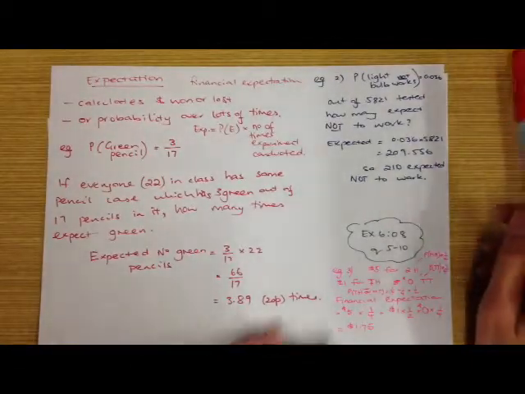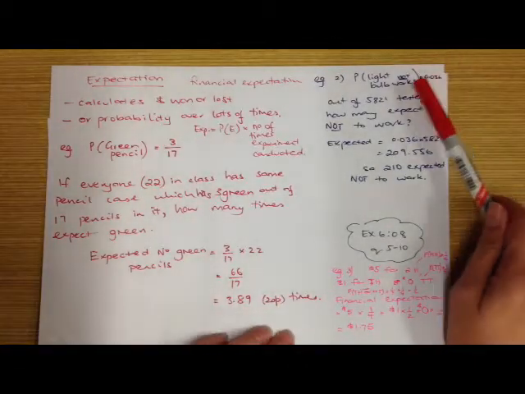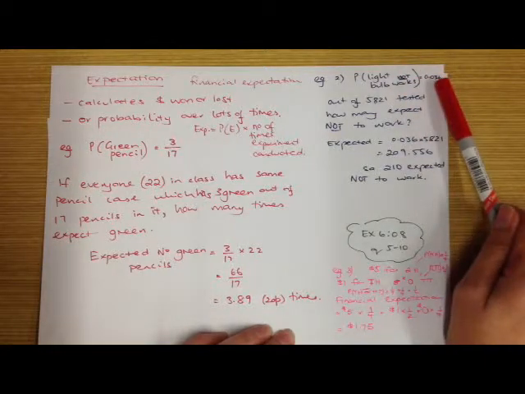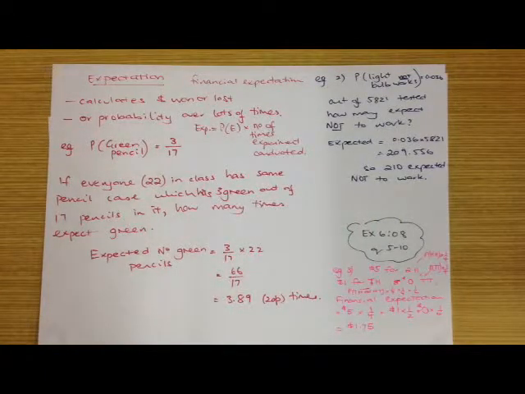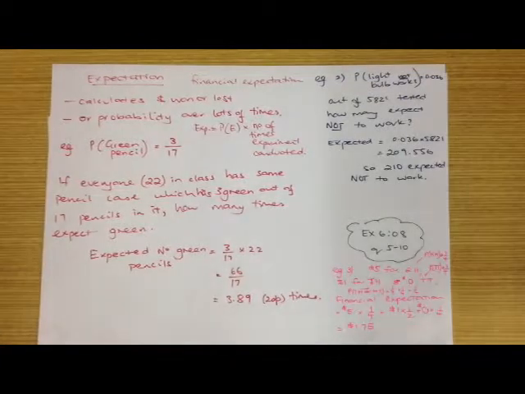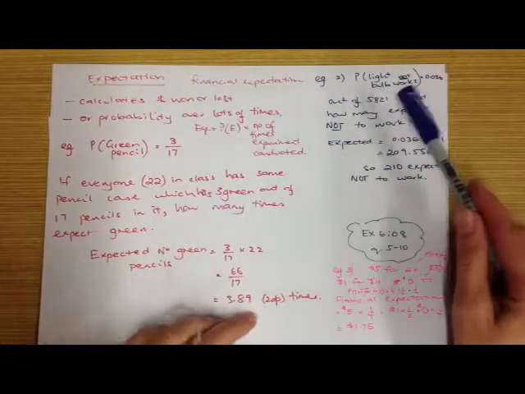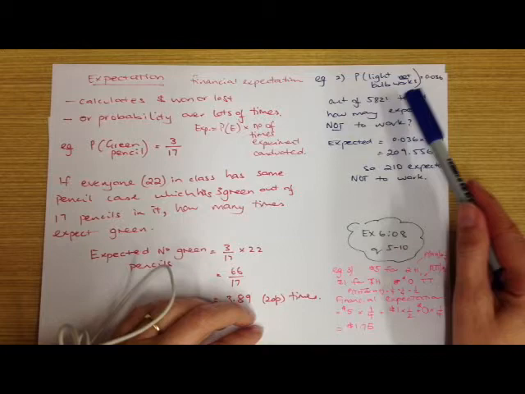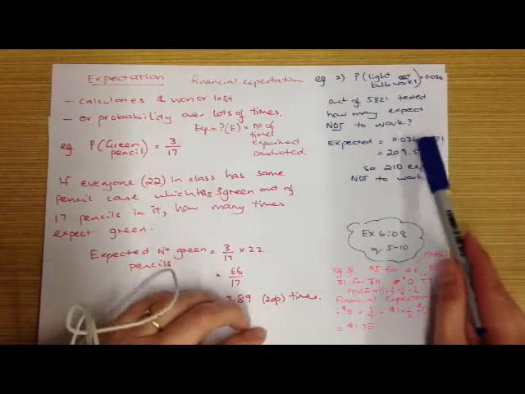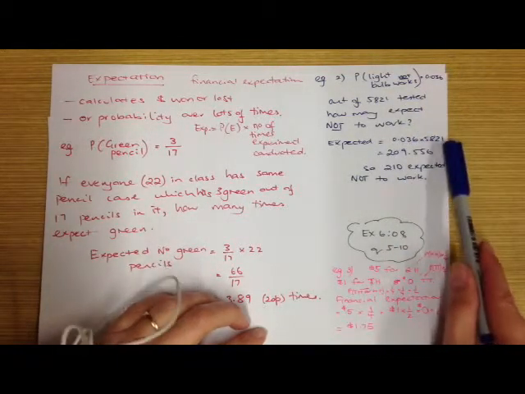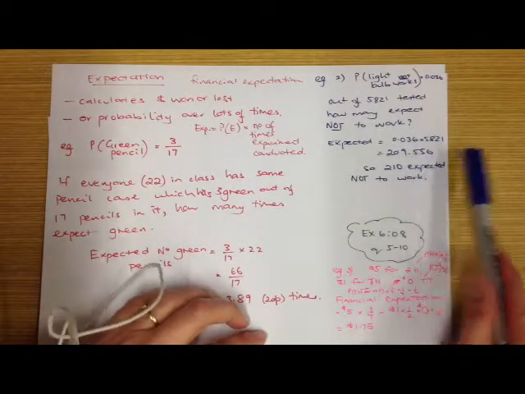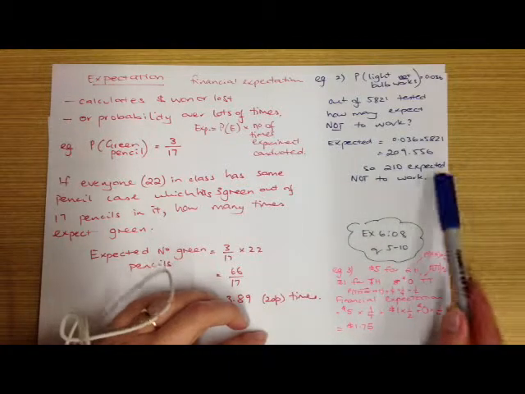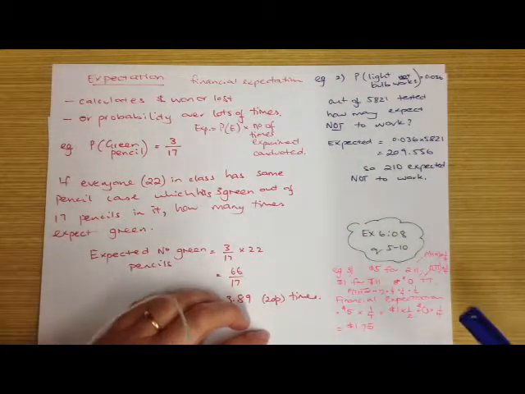For example, if we're looking at something really simple, like the probability that a light bulb does not work is 0.036. If a company knows that when they test a light bulb it either works or doesn't work, and there's a 0.036 chance that it doesn't work, then they can anticipate that if they test 5,821 light bulbs, they could expect 0.036 times 5821 to give them 209 point whatever. So they would expect that 210 of those light bulbs did not work.